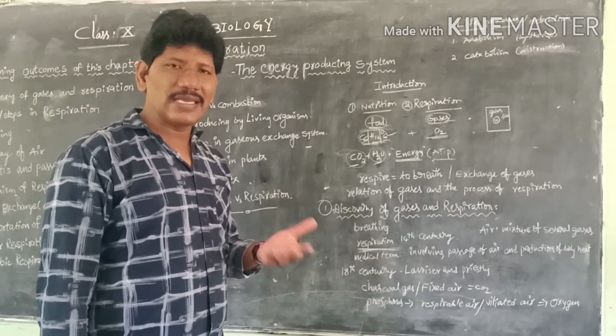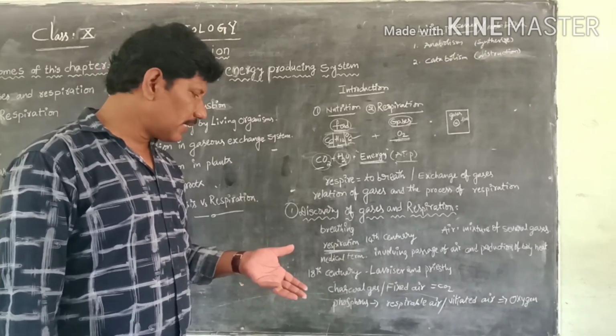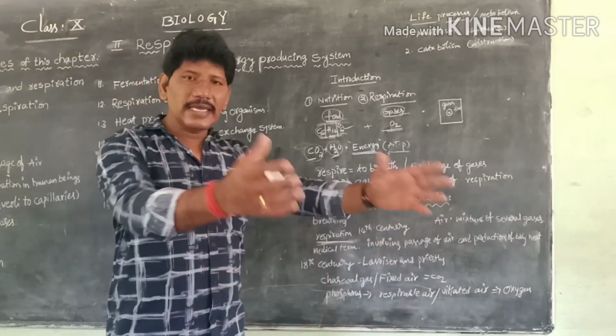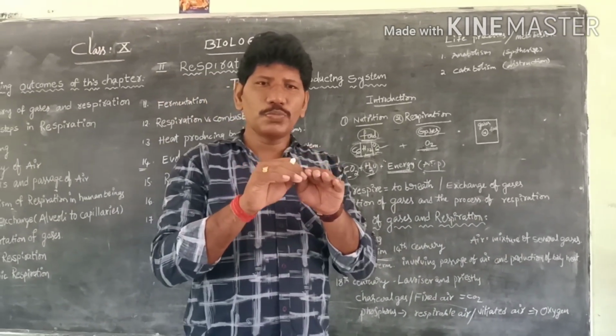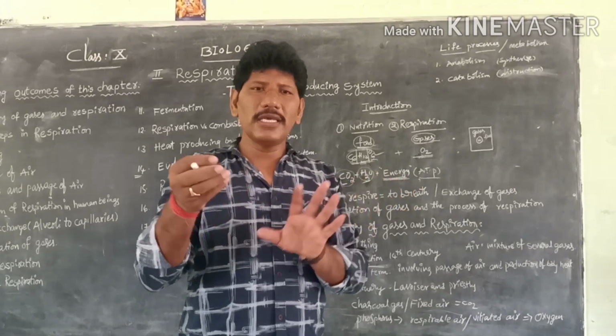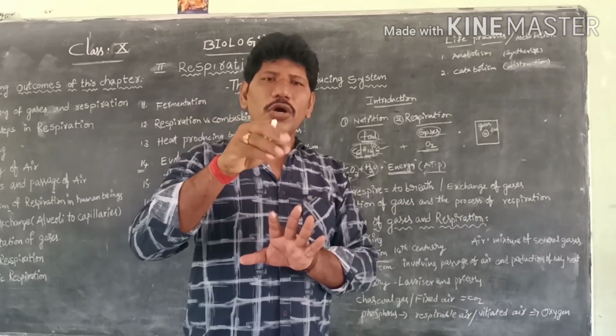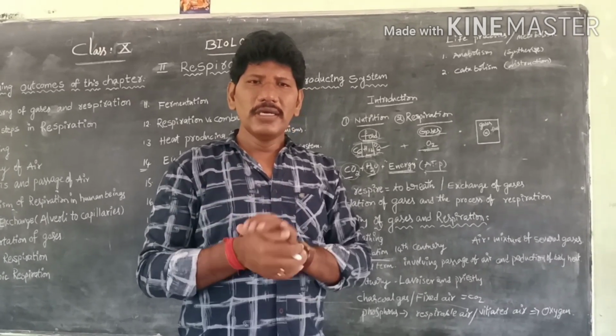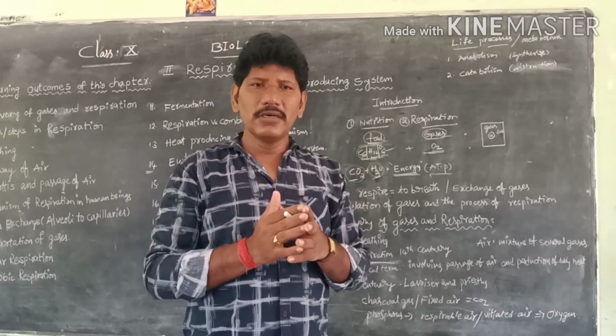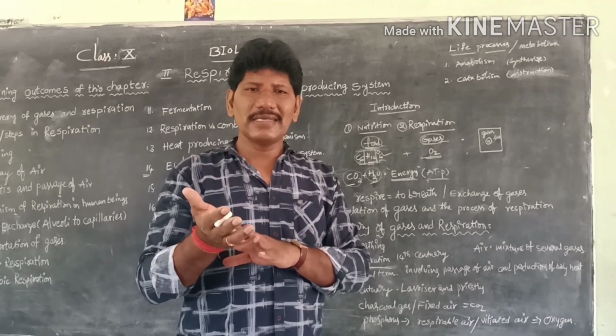On what basis did he name oxygen? First, he took a closed Bell jar in a water bath system and put in charcoal powder. When he heated the charcoal powder in the closed space of the Bell jar, it turned black.